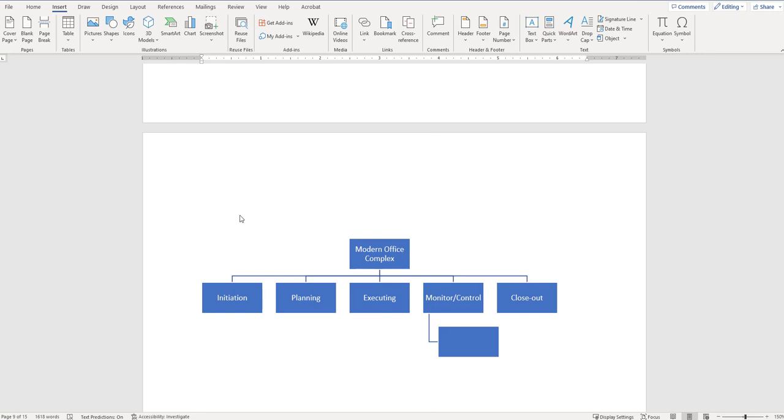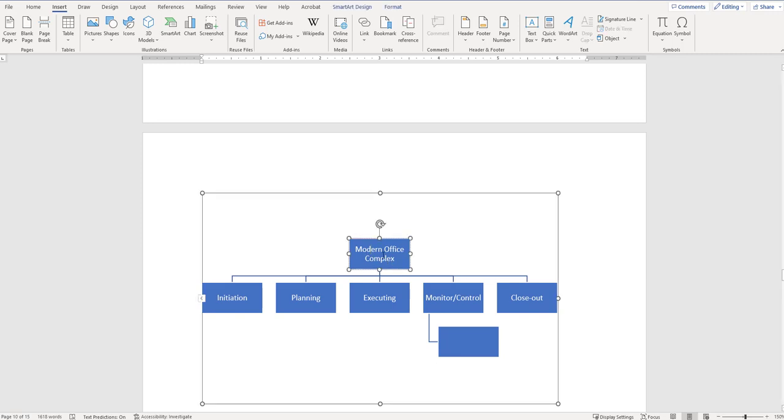All right, for the next part of this assignment, you're going to develop the work breakdown structure. My suggestion is doing something like this. The very first title here I have is Modern Office Complex. So this is the project that ChatGPT created for me, the 20-story tower. This is what the name of it is. Underneath, I'm going to have my 5 phases: initiation, planning, executing, monitor and control, and closeout.